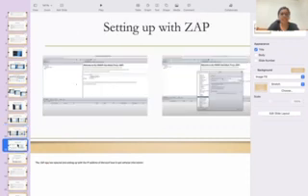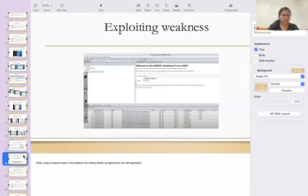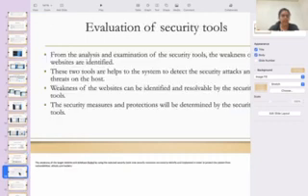After that, we set up ZAP, where it shows the welcome to the OWASP ZAP proxy attack. Then we open it and set up the IP address of the localhost to get website information. After that, we are exploiting weakness. Finally, using the capture option, we can see website details gathered in the ZAP application.